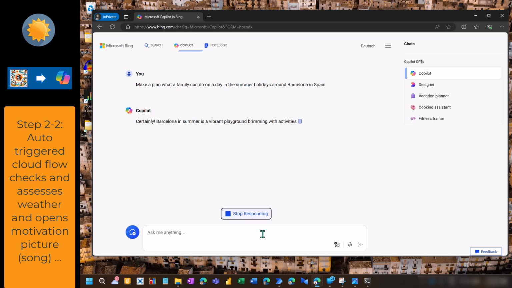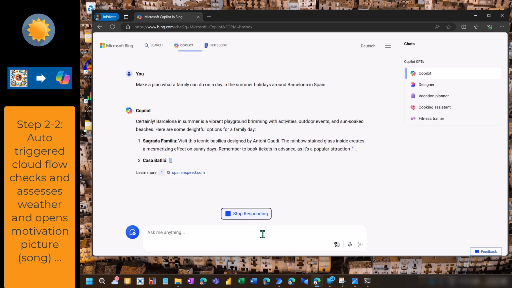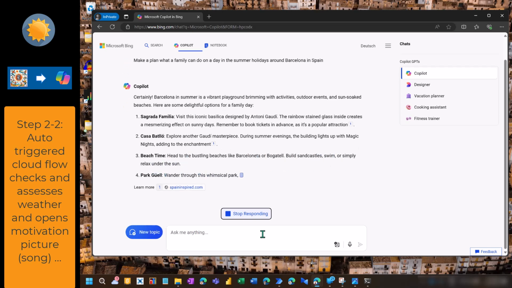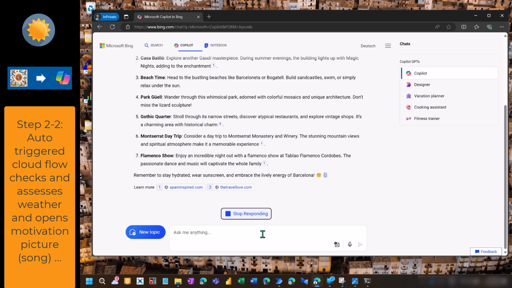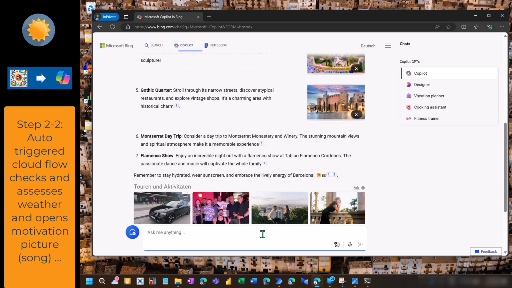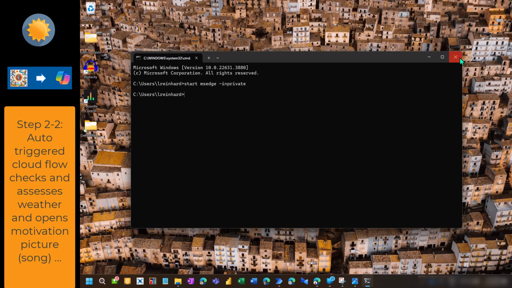So you see here that we can visit Sagrada Familia, do something on the beach, do a day trip somewhere, and get some inspiration what you can do, and then you can sit down with your family and decide, hey, we are doing this or that. So this was the first step, so to say, if you have good weather conditions and you want to do something really outside. So let's close that, and also that one here.